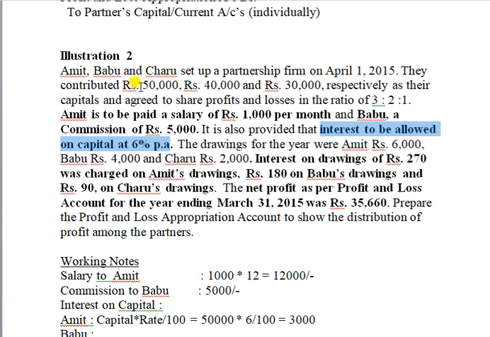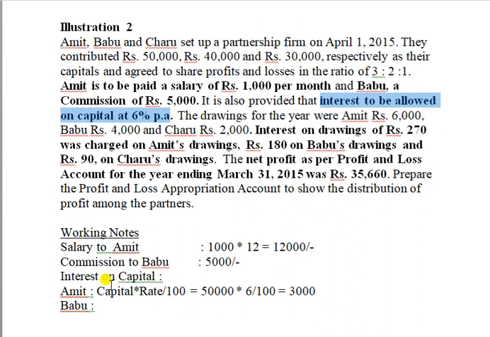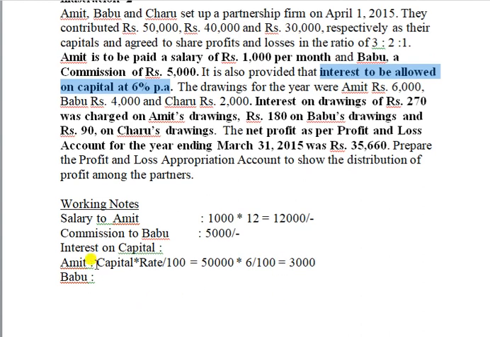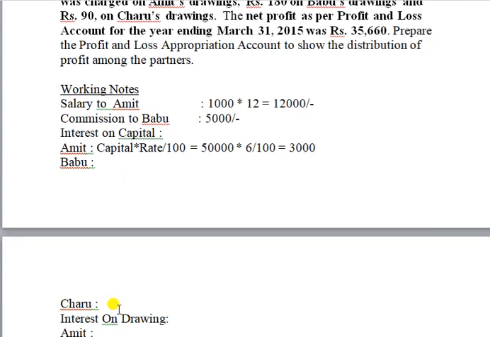Amit 50,000, next person 40,000 and another person 30,000. So we have to calculate interest on capital: Amit's capital into rate divided by 100, 50,000 into 6 by 100, that is 3,000. You have to prepare Babu's interest on capital and Charu's interest on capital.